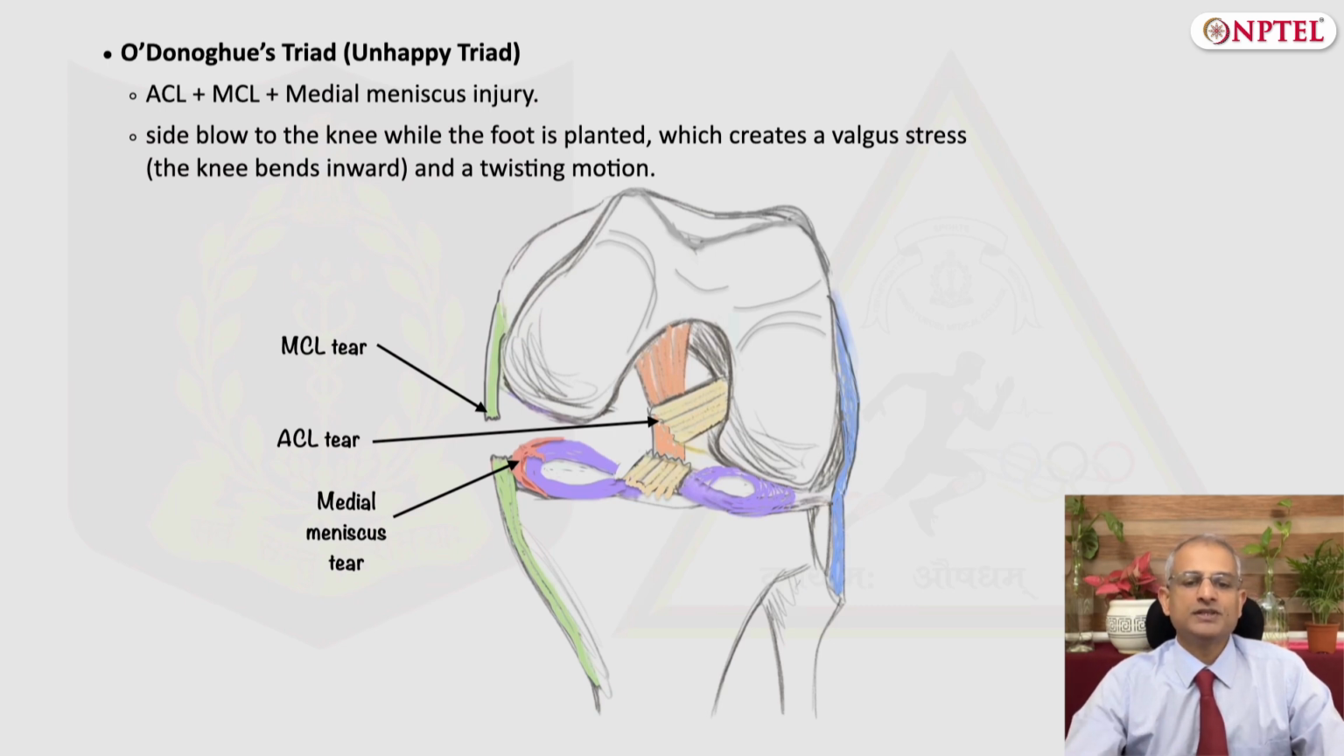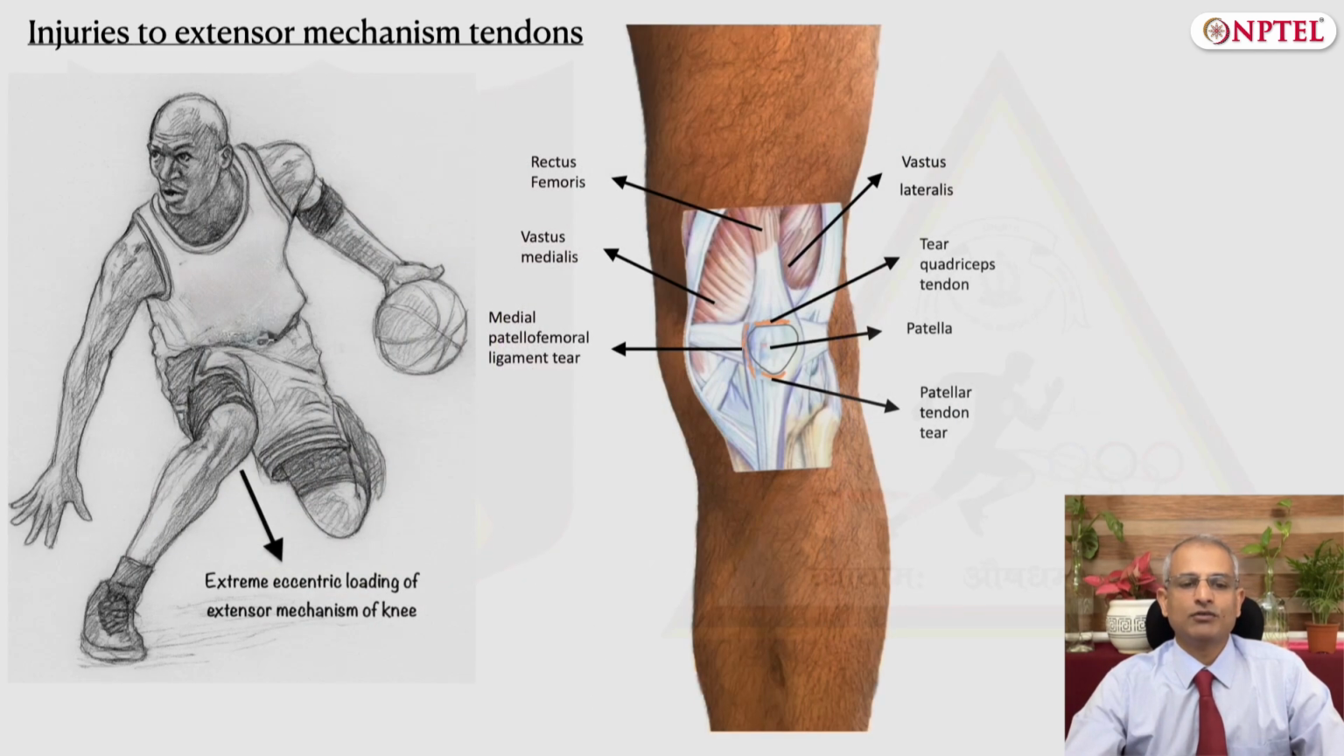Next common set of injuries I will be covering are the ones involving the extensor mechanism of the knee, that is, either the injury to the patellar or the quadriceps tendon. Generally, a forceful contraction of quadriceps during a fall or jump, or a sudden eccentric contraction of quadriceps during forced flexion of the knee may be responsible for these injuries, as shown in this figure. Sometimes direct trauma to the anterior aspect of the knee can also result in these injuries.